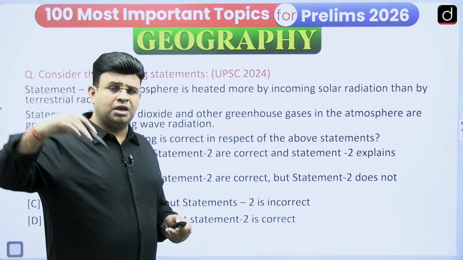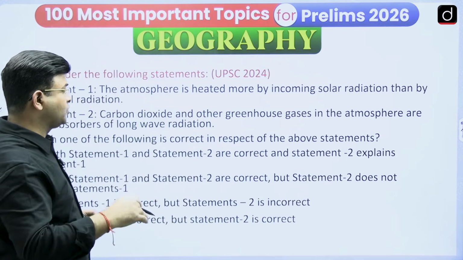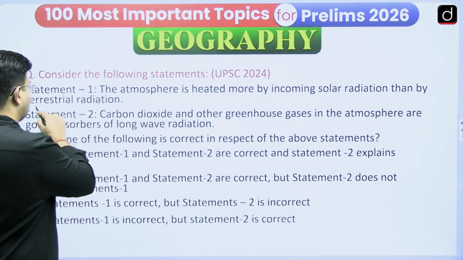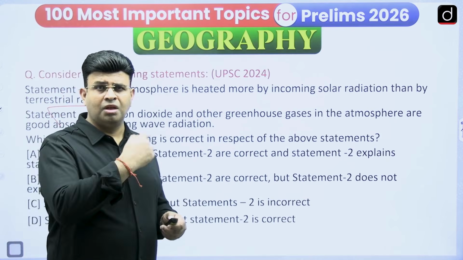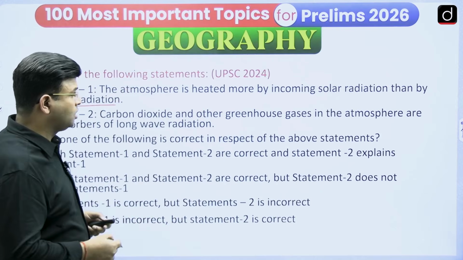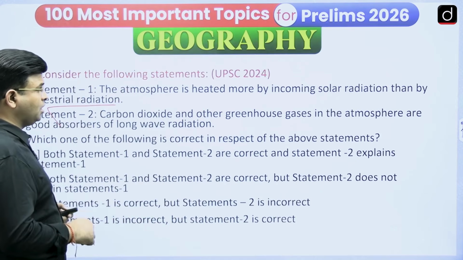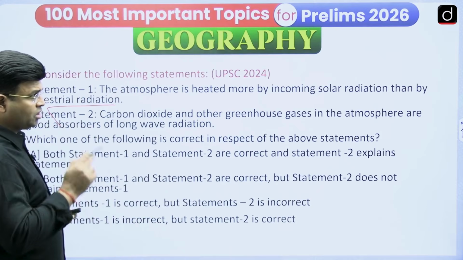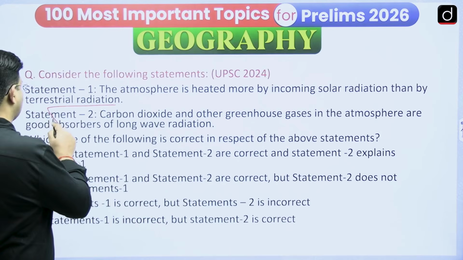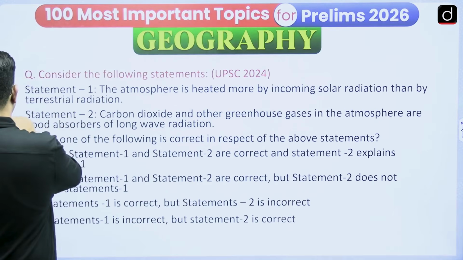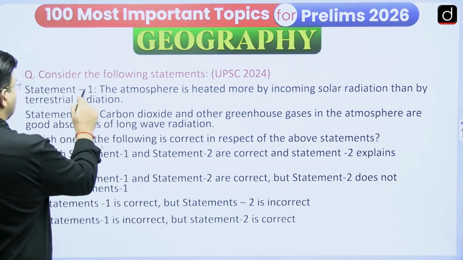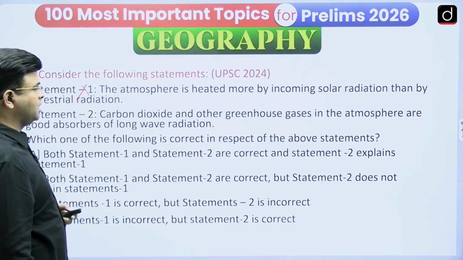It is absorbed by the atmosphere and causes more heating, but the statement is written in reverse. So it is a wrong statement. The atmosphere is heated by terrestrial radiation, not by incoming solar radiation. So statement 1 is wrong.